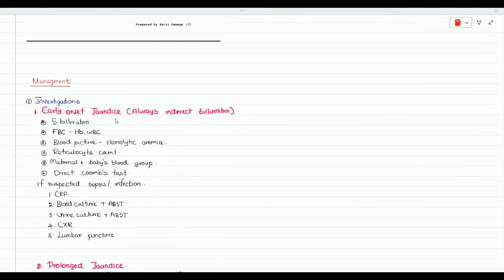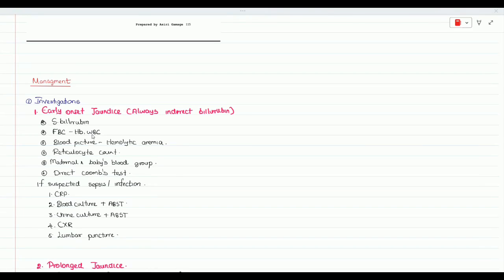If it's early onset jaundice or indirect bilirubinemia, these are the investigations according to the causes we have studied. Full blood count, you will be looking for the hemoglobin level, because if we suspect hemolysis, the hemoglobin level will be low. If we suspect infection, the WBC count will be high. And the blood picture is a very important investigation to find the exact cause of the hemolytic anemia. It can be G6PD deficiency or spherocytosis. So if you suspect that cause, you can mention the blood picture. And the reticulocyte count. In hemolytic anemia, we usually find a rise in the reticulocyte count of more than 5%. So you can do that.